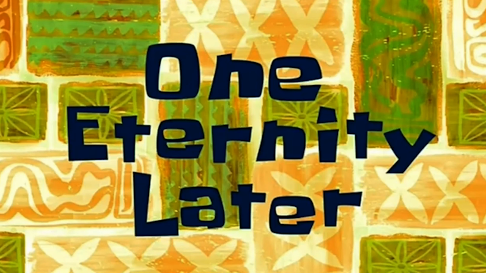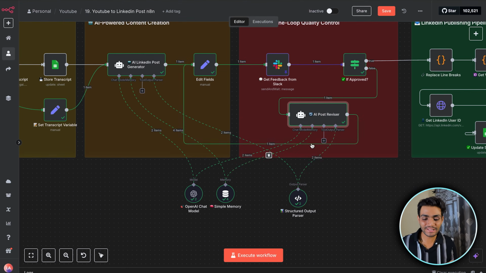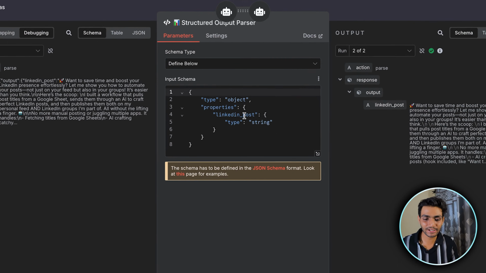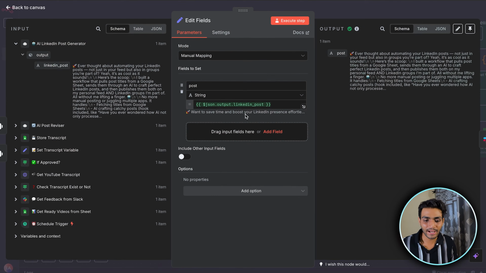One eternity later, after a long time, I figured out what the error was. So what is happening now? Earlier, inside the output parser, it was written as post over here. But I don't know, for some reason this post was not being taken properly. So I changed it from normal post to LinkedIn_post. And inside this edit field, I changed from json.output.post to json.output.LinkedIn_post. So now it is working properly fine.